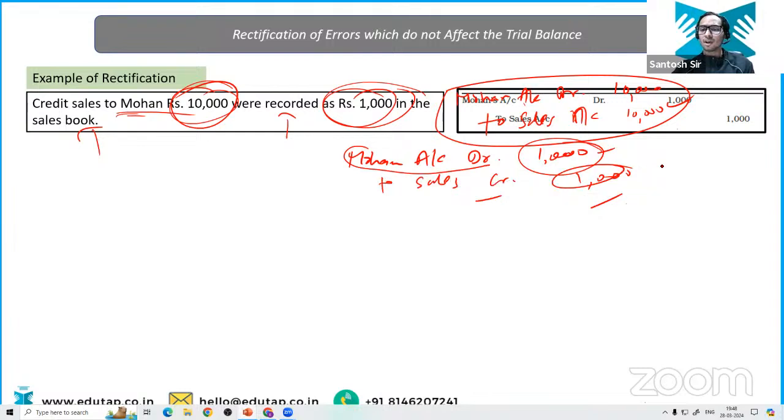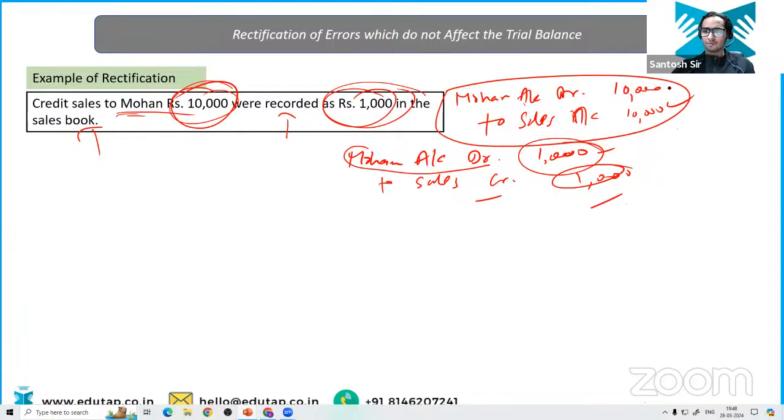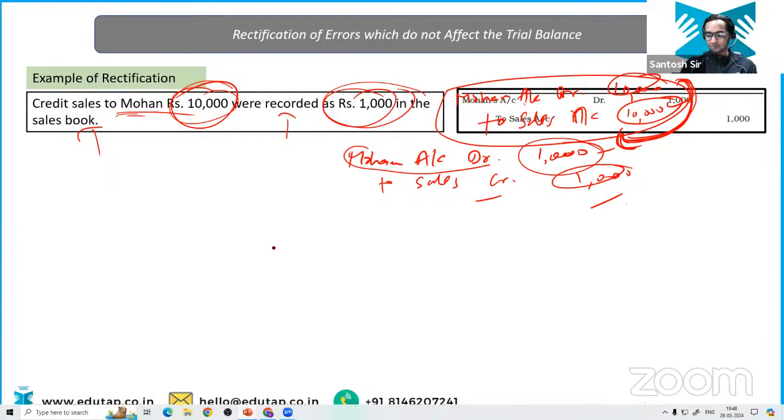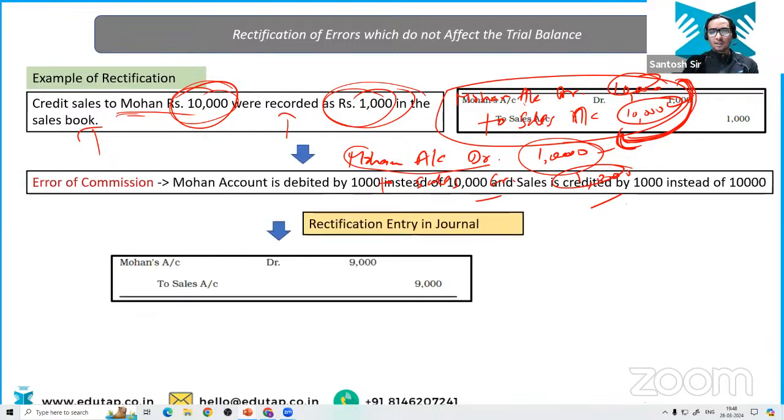But instead, what should have been done? 10,000. So how much amount does he need to enter more? 9,000. Very easy. Mohan account should be debited by 9,000.